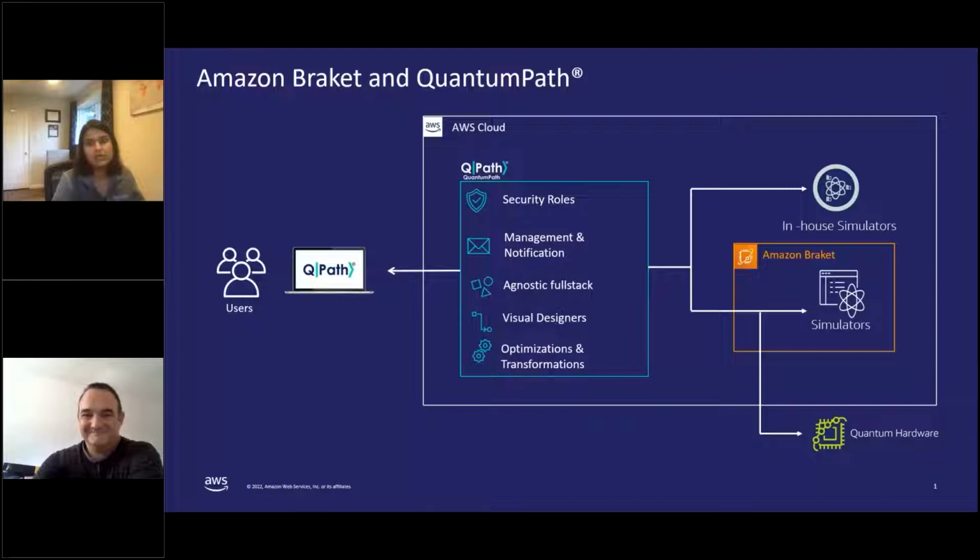The availability of different types of machines helps you test different technologies, compare and contrast the compute performance of different machines for the problem that you're trying to solve, and really choose the hardware that is best suited to solve your application at hand. One thing to be careful about is that devices are available only in select AWS regions. When you're ready to run your quantum algorithm on Amazon Braket, do look out for device availability.